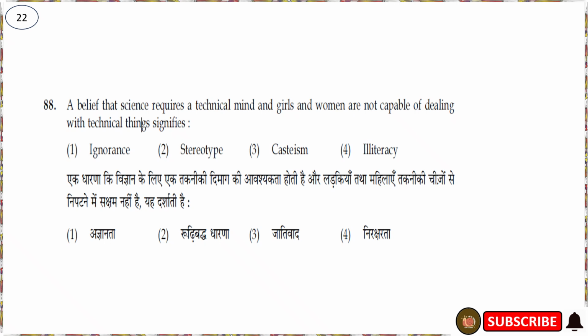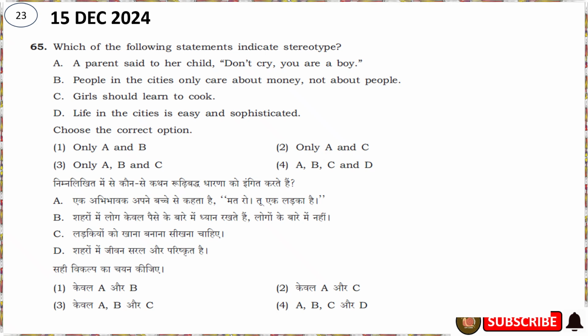The 22nd question is like this. A belief is that science requires a technical mind and girls and women are not capable of dealing with technical things. This signifies a totally stereotypic behavior. So the correct option is nothing but the second one. This is stereotype.